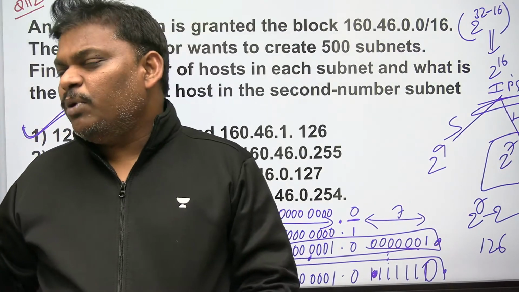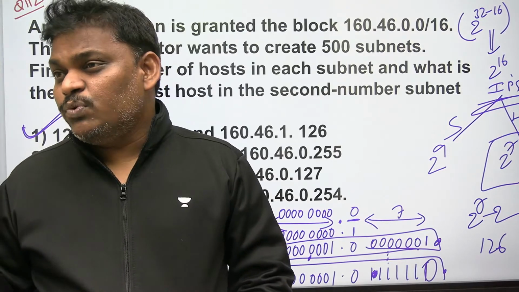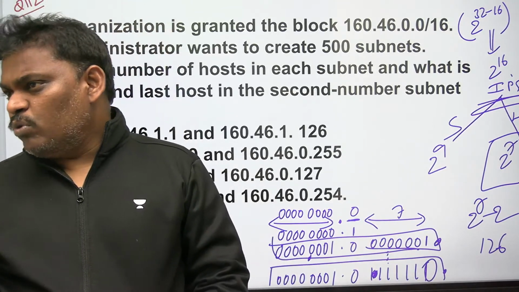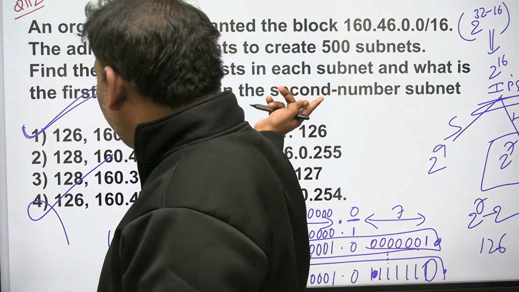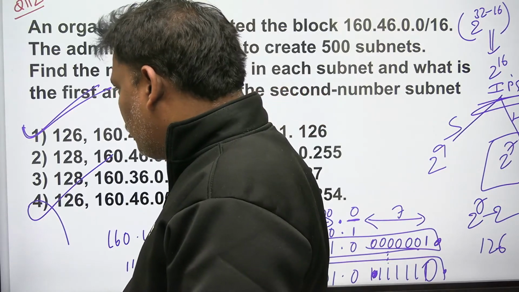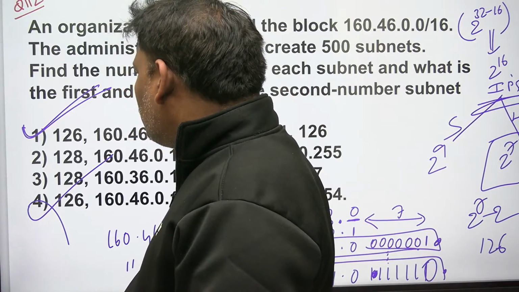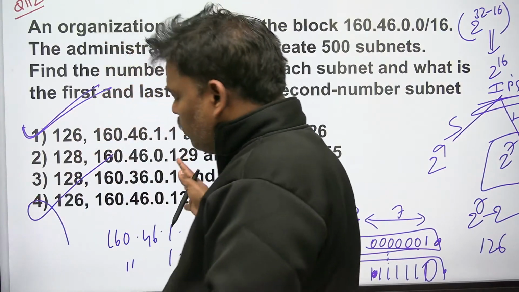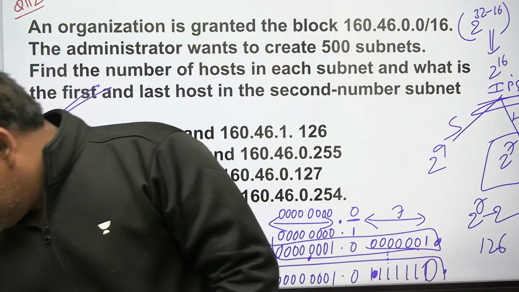Out of 16 bits for host, he divided into subnet. 500 subnets are required, so 9 bits will go for subnet. Out of 16, 9 are gone, and 7 will be for host. The LSB 7 bits are for host, from the last two bytes. 9 bits go to the subnet. Subnet number 2 is asked, so write 2 in 9 bits like that.